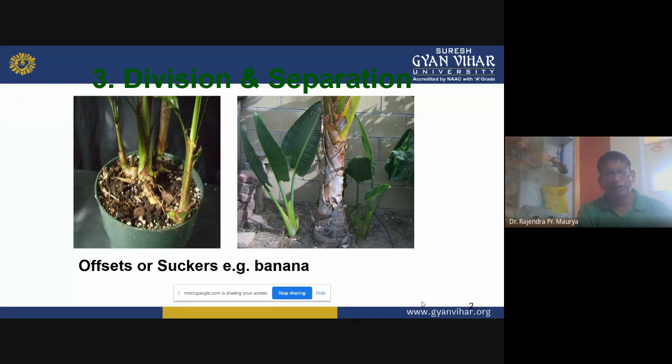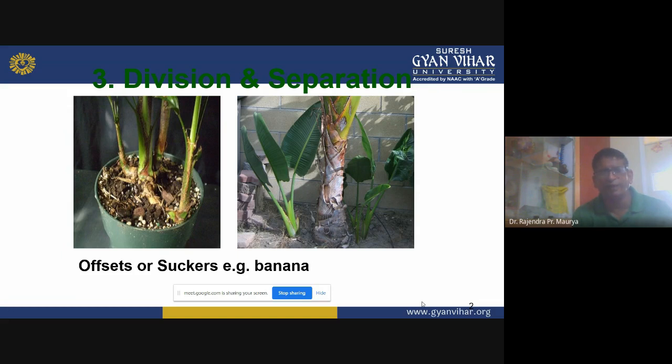The second term you are looking at here is offsets or offshoots. In date palm, the commercial propagation method is offsets. After maturity, the date palm plant produces side suckers, known as offsets.